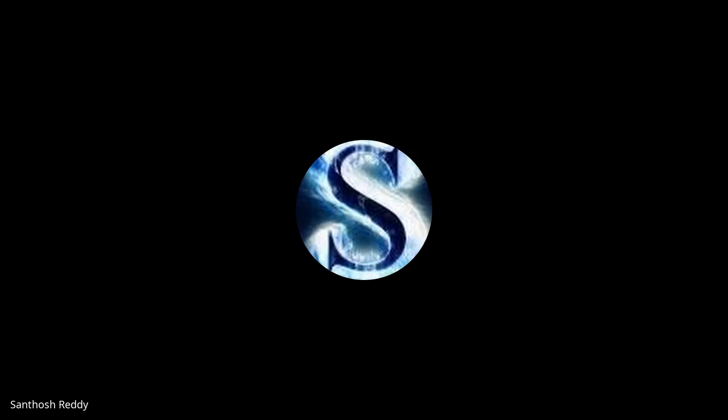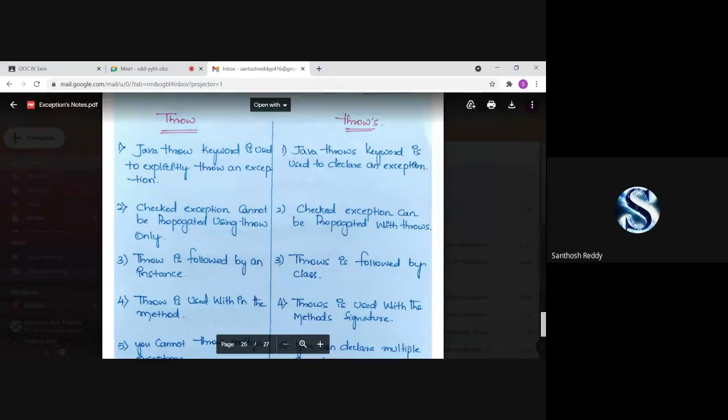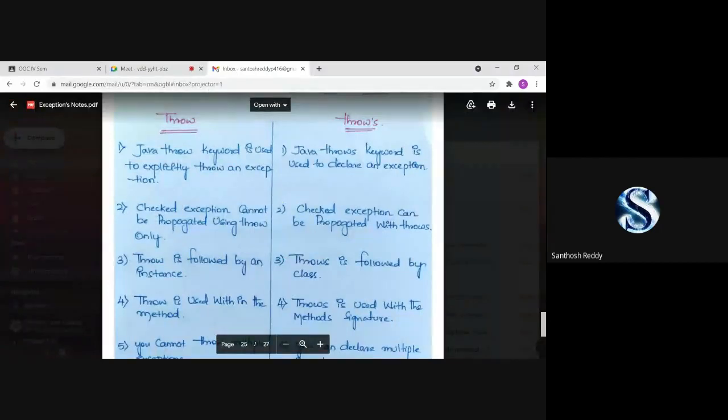Can you see the PDF? Can you see the PDF here? The differences between throw and throws keyword. Students? Yes, sir. Okay.